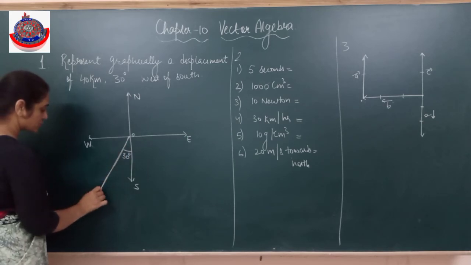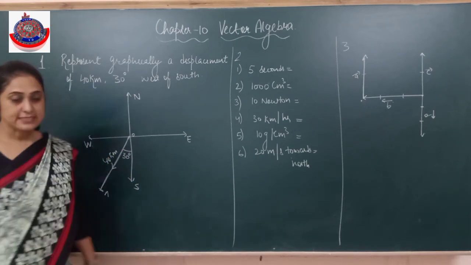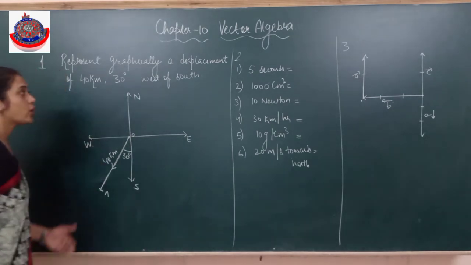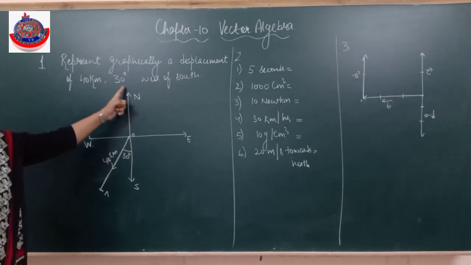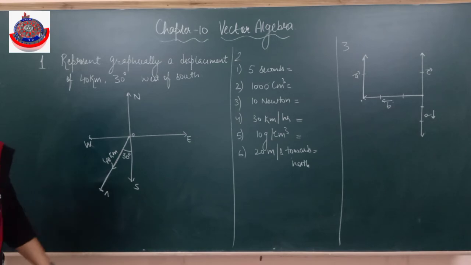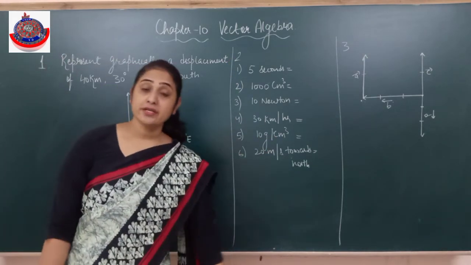Suppose the 40 kilometers gets over here. Which direction am I going? This direction. Is it clear? Alright, O to A. This is how I represent graphically the displacement of 40 kilometers 30 degrees west of south.